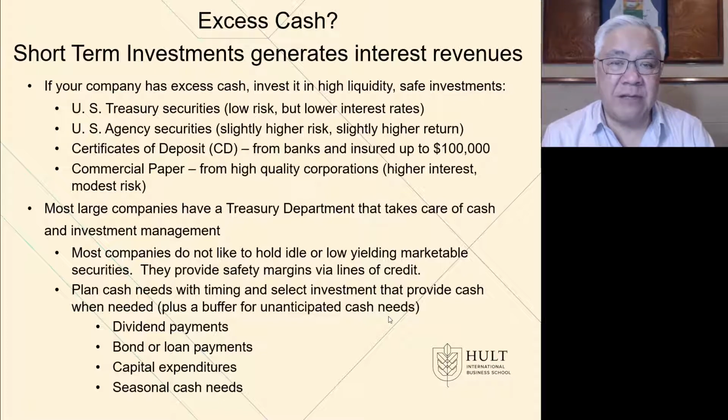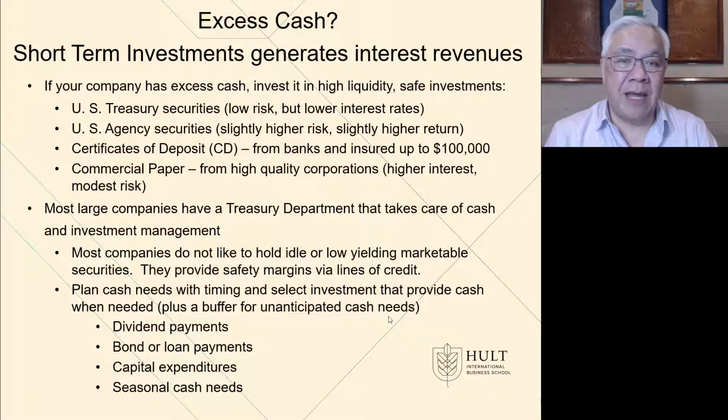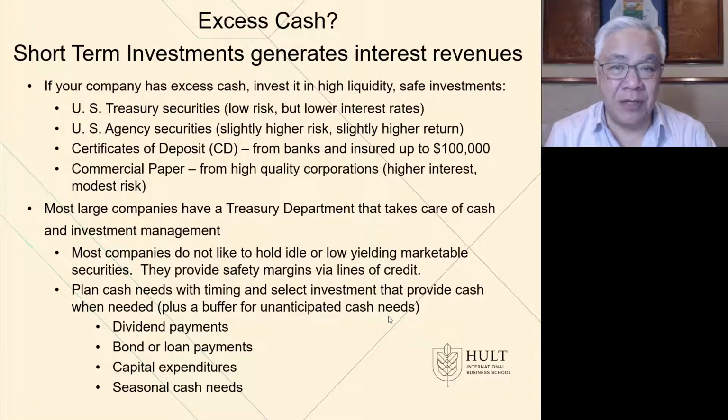Most companies have a treasury department, or at least a treasury function, and they manage the money. They manage the cash that we need. They invest the excess cash, and that's who would make these decisions. And most companies don't want to have idle funds lying around because it's not earning assets. So we're trying to deploy assets in a way that they earn us money. If we're running the business, we're making money. If we are having excess cash, don't leave it in a checking account that bears zero interest. Put it in some interest-bearing account at a risk level that you're comfortable undertaking.